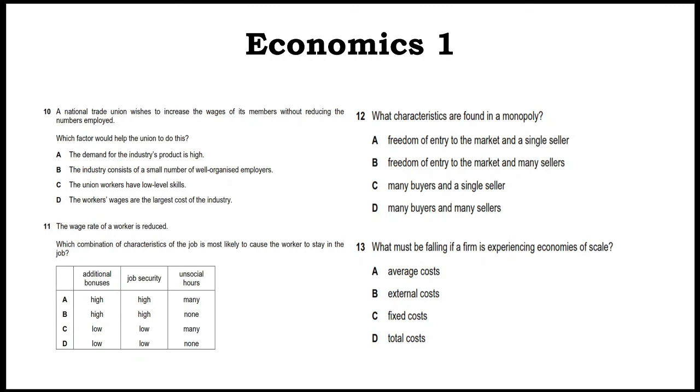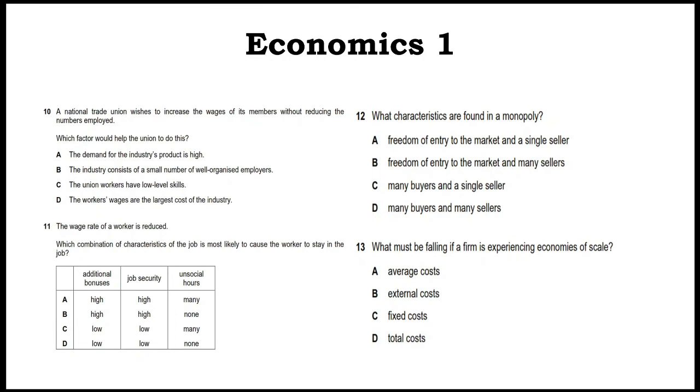Number 12. What characteristics are found in monopoly? Monopoly is a single seller. So it can be either A or C. But in case of monopoly, the entry is restricted. So if entry is restricted, then it is only C, many buyers and a single seller.